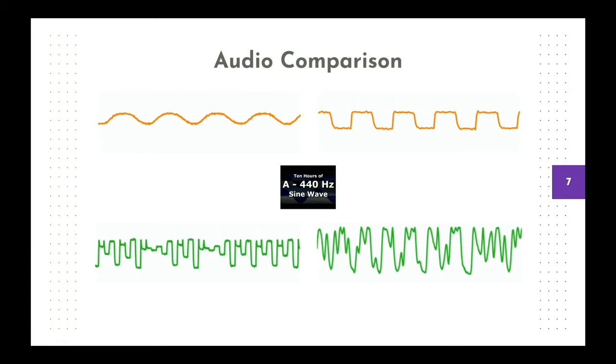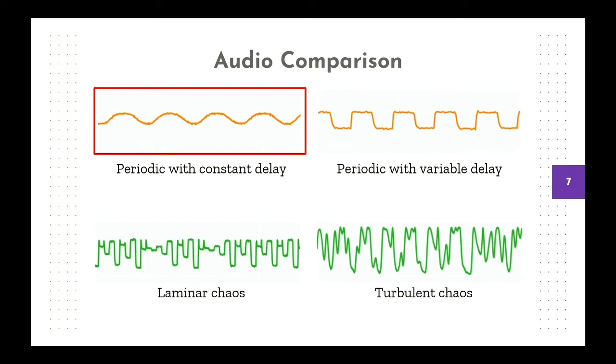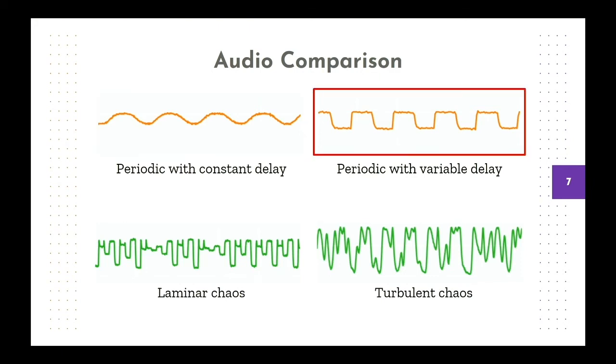The first one we'll look at is a periodic wave with a constant time delay. It looks like a sinusoid. We can still hear it's kind of pure, but it's not as pure as before. Then let's look at the periodic wave with a variable time delay, which looks like a squarish type of wave. Here clearly there's a little more noise than before, but it's still kind of pure. Now let's look at the laminar chaos, which has a square shape with steady phases separated by burst transitions.